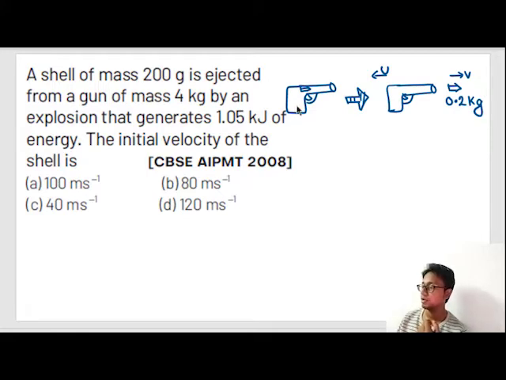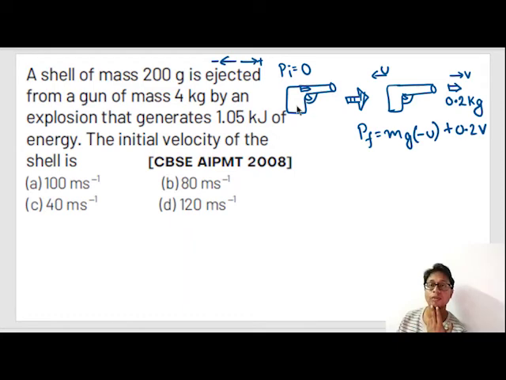So initial momentum is equal to 0: mass of bullet into velocity of 0, plus mass of gun into 0. But for the final momentum, one more thing: momentum is a vector quantity, so it's better to assign a coordinate system. Final momentum is mass of gun into minus u, because the velocity is acting in the negative direction, plus 0.2 v.